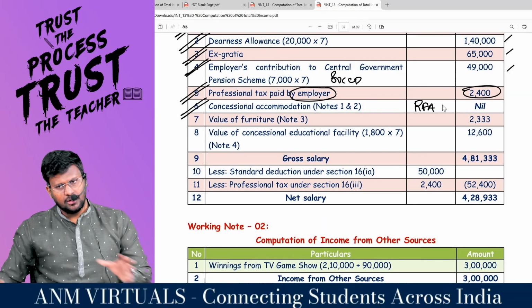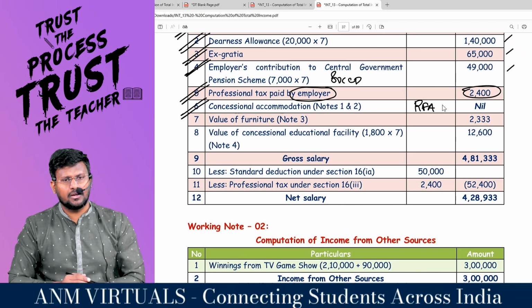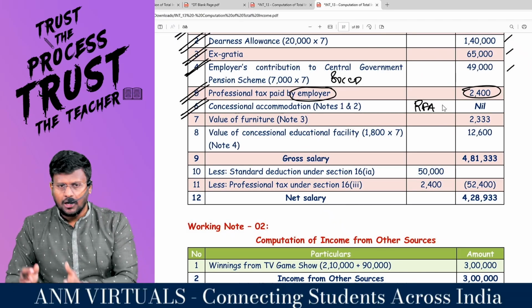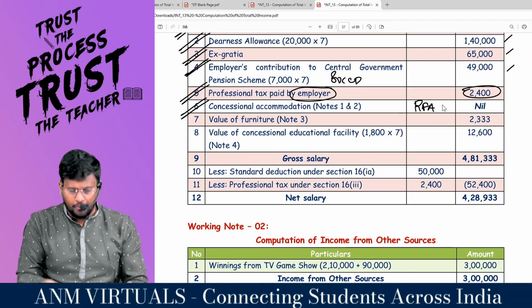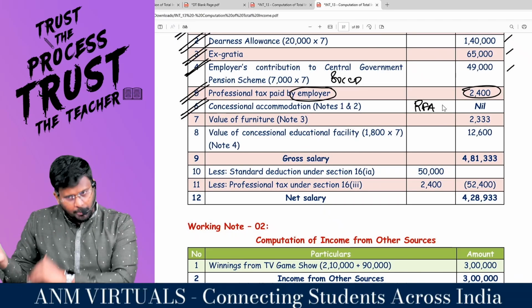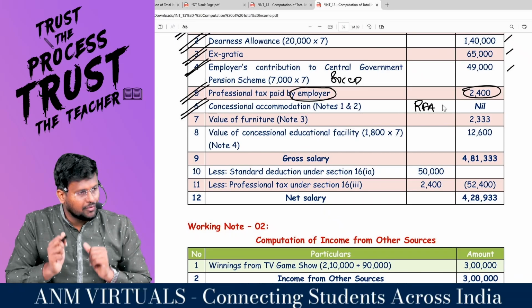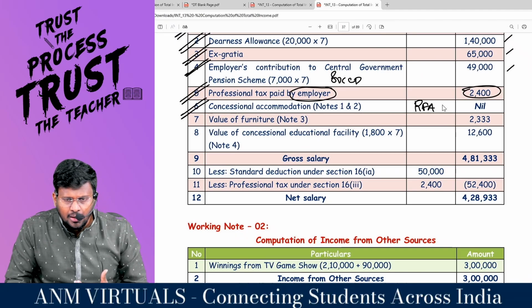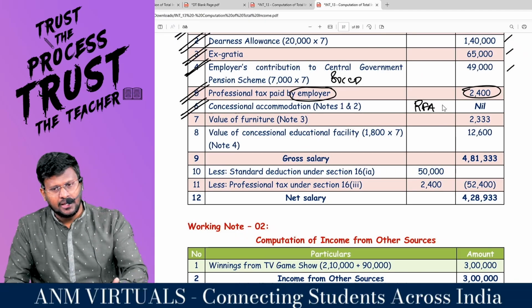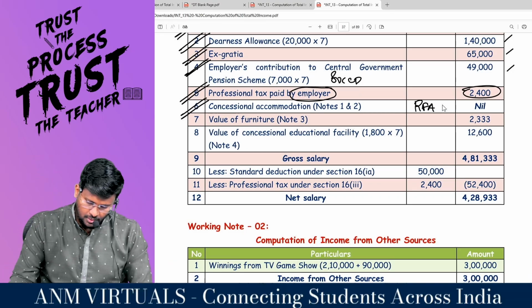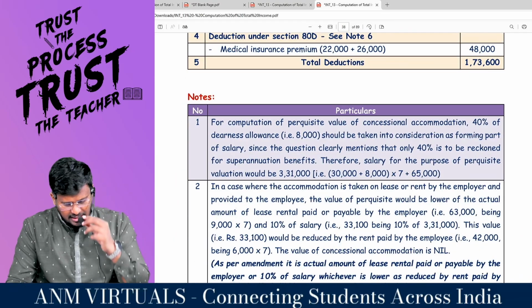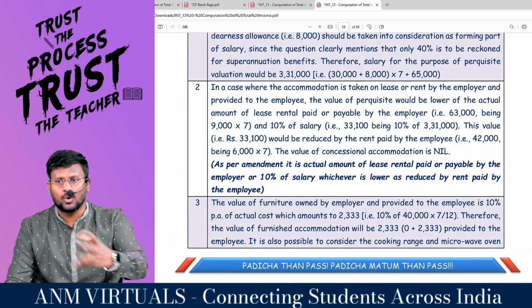Actually, this question can be done in two ways. Number one, either you can take the full 7 months old provision, or full 7 months new provision, or 5 months old provision and 2 months new provision. Comfortable? Are you understanding? But the right answer is for the first 5 months old provision and the next 2 months. What the answer has been given, then I will tell you what you are supposed to do.